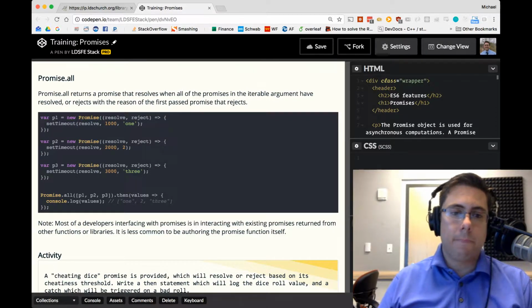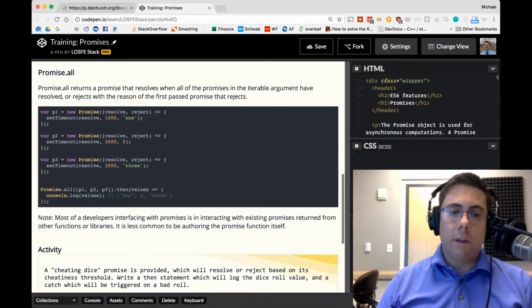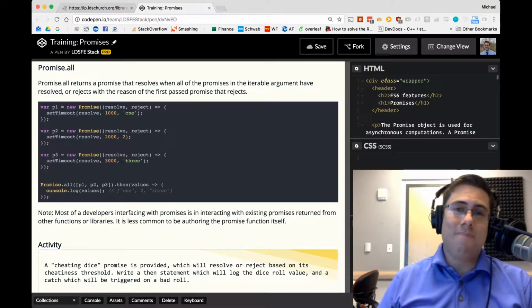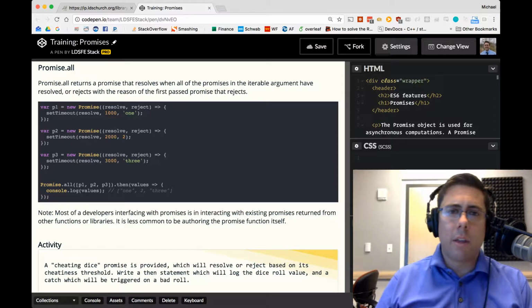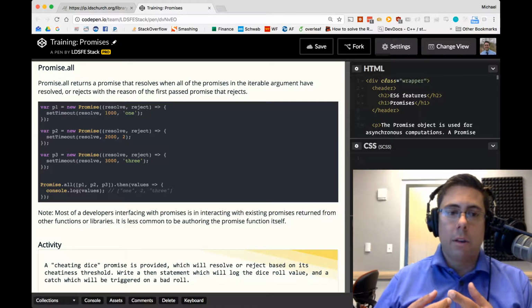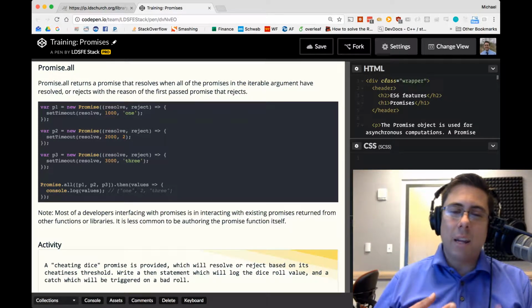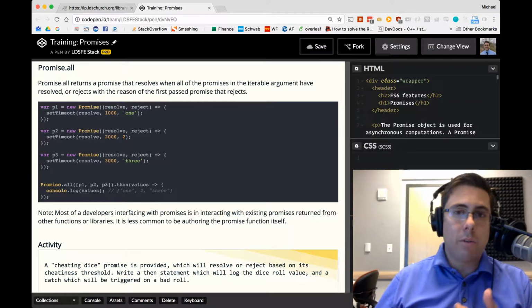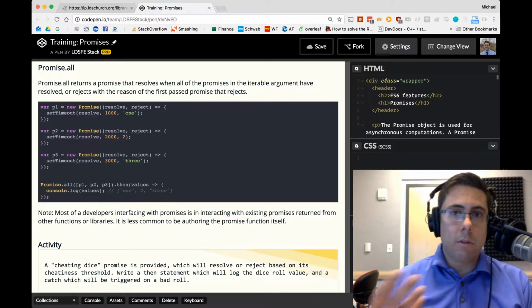So just to reiterate real quickly, it's uncommon, I think, that we're actually writing promises themselves. It probably follows the 80-20 rule. 20% of the time we're going to be writing and authoring a promise, where 80% of the time we're actually just going to be interacting with promises that have been returned to us, like from a network request library or some user input library that we're working with. So that's very common, interacting with promises.